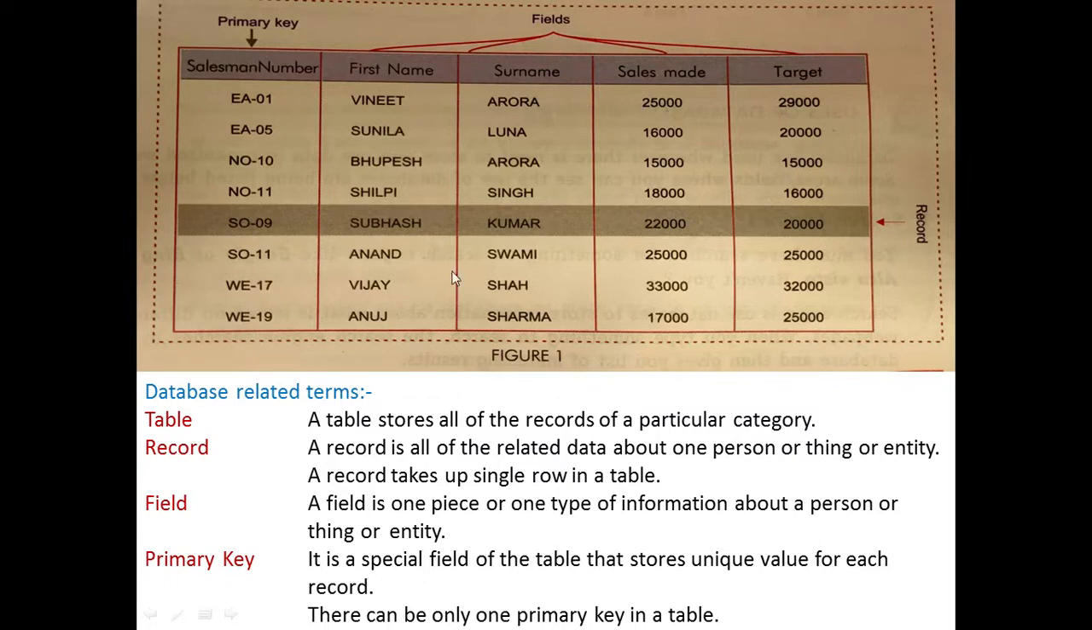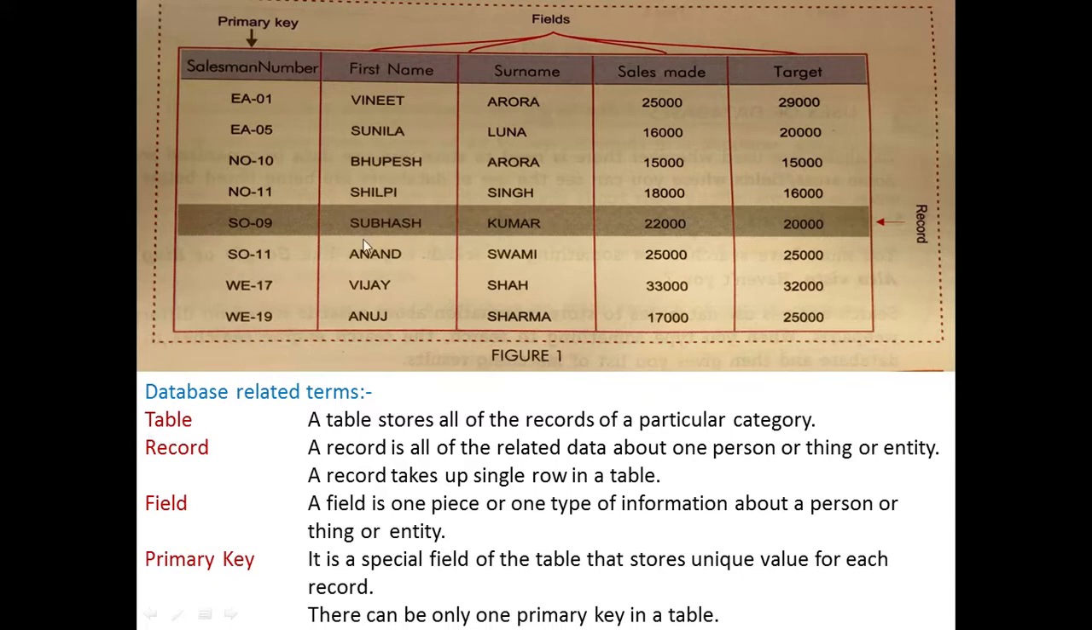So this is a table that we have created using the data of the employees, their sales and their target, and their salesman number also. These are the fields: salesman number, first name, surname, sales made and target. These are the fields. Now what is a table?